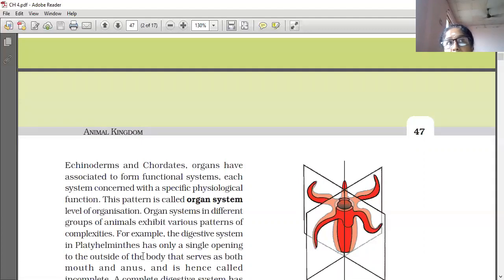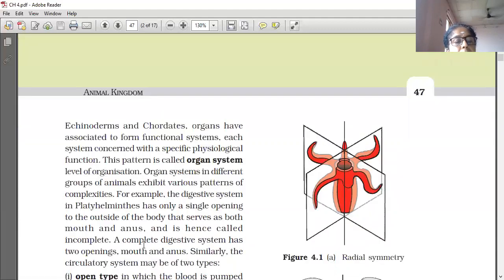In our body we have separate mouth and anus. It means the alimentary canal has two openings. But in Platyhelminthes, the alimentary canal has only one opening to the outside of the body that serves as both mouth and anus, and is hence called incomplete. So if the alimentary canal or digestive system has only one opening, it is called an incomplete alimentary canal.